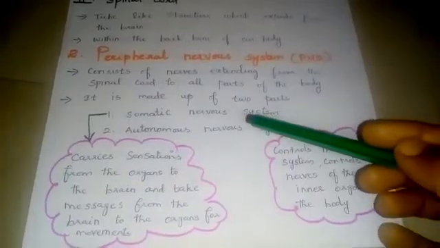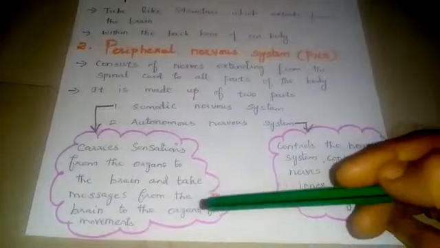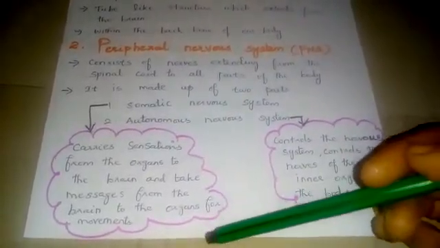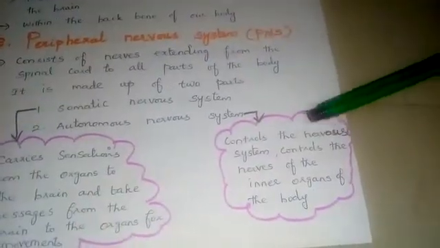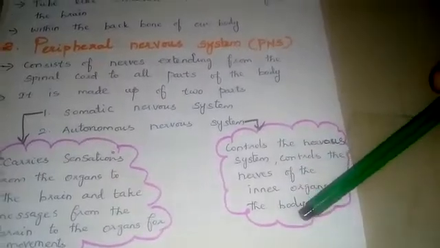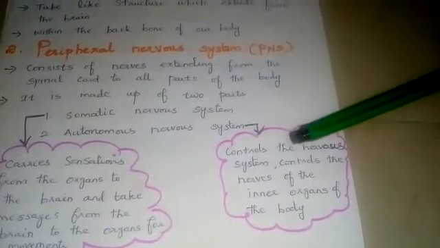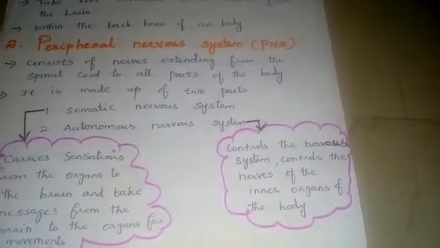The somatic nervous system carries the sensation from the organs to the brain, and at the same time takes the messages from the brain to the organs for movements. Next, the autonomic system. It controls the nervous system and controls the nerves of the inner organs of the body. So what is the main use of the autonomic system? It controls our total nerve system, top to bottom.